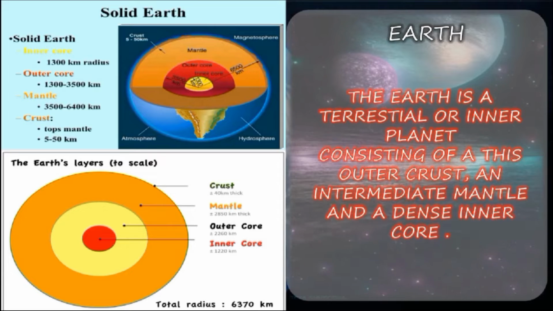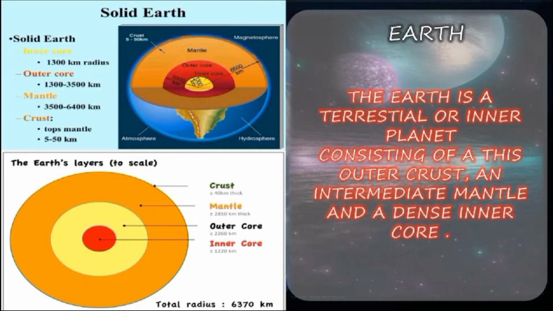So now we shall see in the slide. Solid earth. On the left side you can see the solid earth. We shall see it briefly. In this slide you can see the inner core, right? Inner core, 1300 kilometer radius. Outer core, 1300 to 3500 kilometer. Mantle, that is in orange color, 3500 to 6400 kilometer. Crust, top mantle, 5 to 50 kilometers.